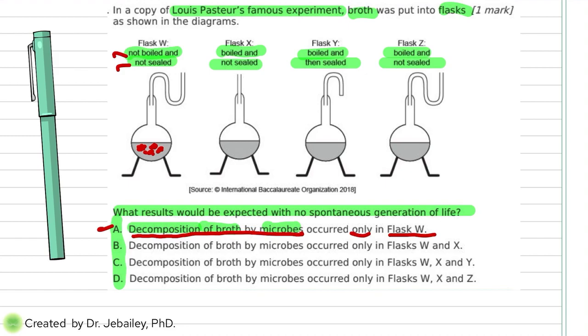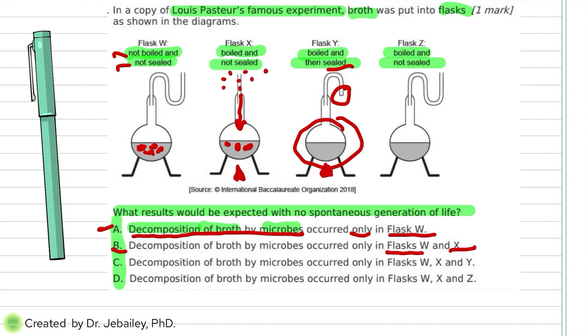The second one, you boiled it. That means you heated it up, so you sterilized it and there were no microbes. But because the opening is easy, the microbes in the air just came in, landed, and started growing again. So B is more likely because it says W and X. But let's look at why. The third one, you boiled it, so there were no more microbes. Everything was dead. And then you sealed it, so nothing else could come in. You see that the line is closed? So nothing grew here. Everything was clean, sterilized, dead cells. And because there were dead cells, I cannot draw dots here because microbes did not grow.